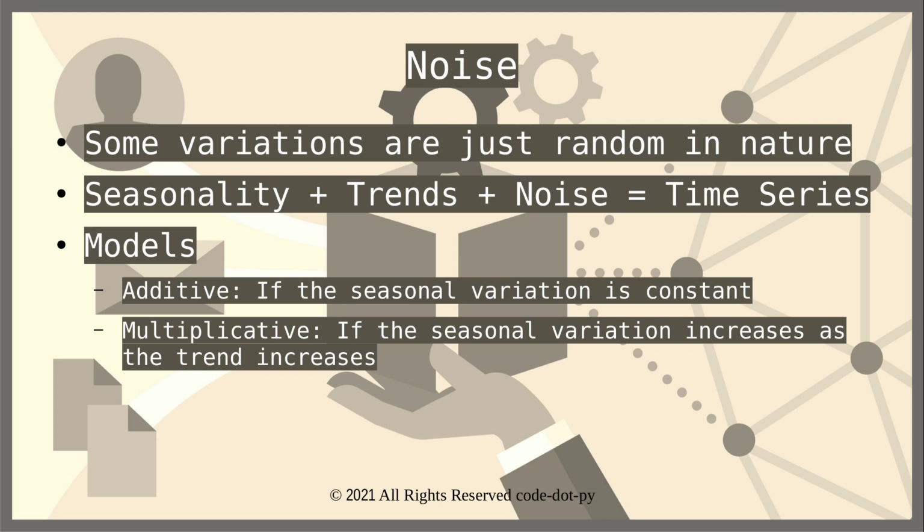Now to handle this kind of data, there are two particular scenarios to take care of. When the seasonal variations coming into the data are constant, then we can use a model called an additive model. The variations, although they are occurring, are still constant in a sense. They show a constant repetitive pattern. That's when additive models can work.